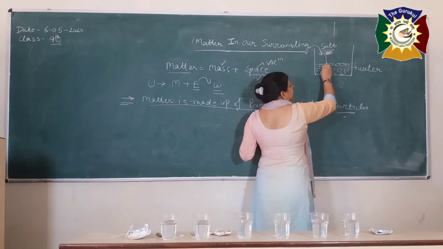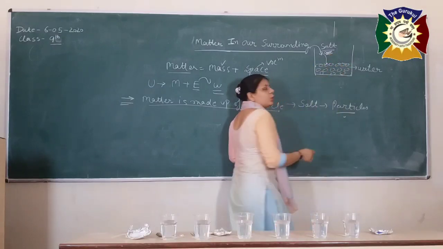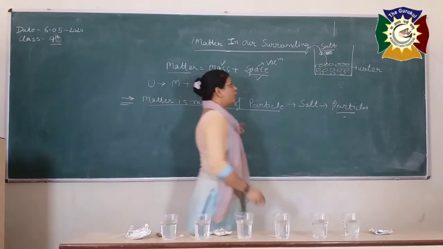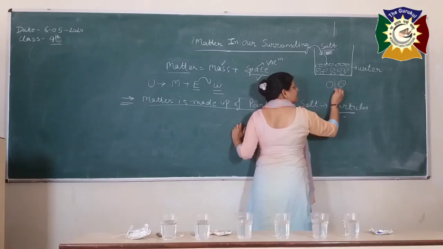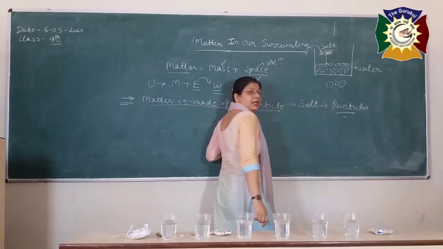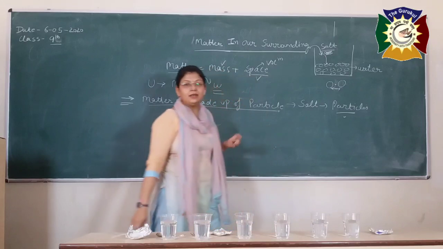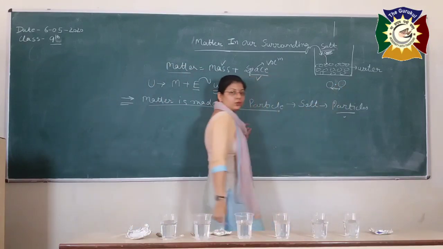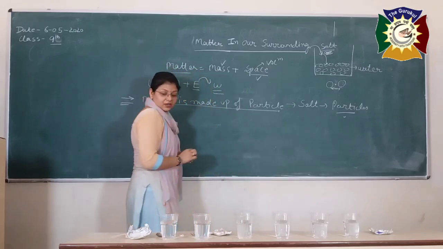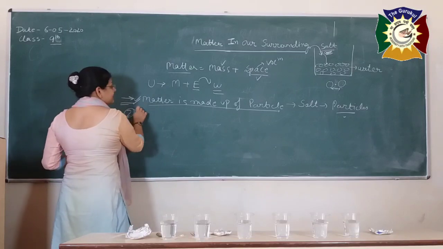These salt particles, which are very small in size, settle down in the spaces that are present between the molecules of water. That means in between two molecules of water, some space is there, and the salt molecule is going to settle in this very space. And in chemistry, this space is known as intermolecular space, that means the space between these molecules. So from this very activity, what do we come to know? That matter is made up of particles. Now the second point.